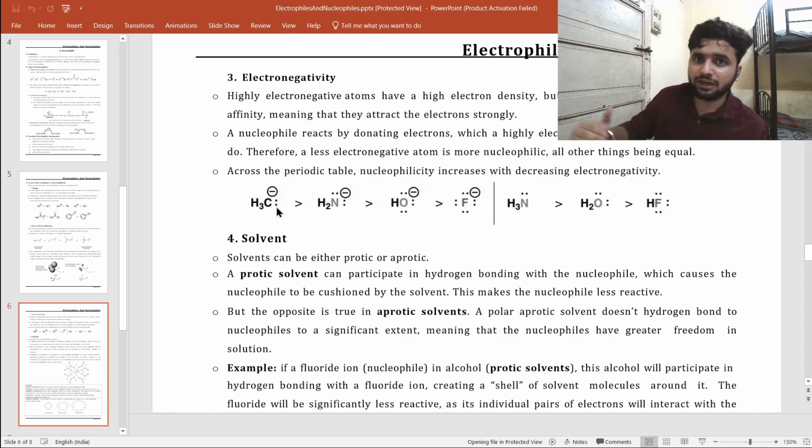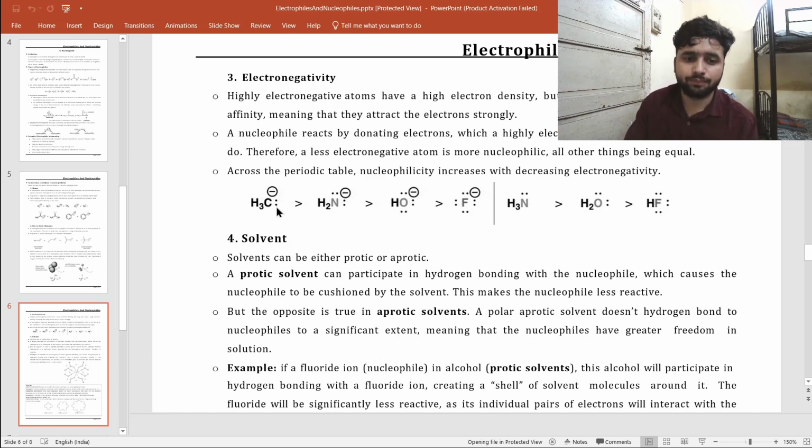If electronegativity increases, electrons are held towards the element and it never donates them. So CH3 minus, the methyl anion, is the most nucleophilic, followed by amide, then hydroxide, then fluoride.